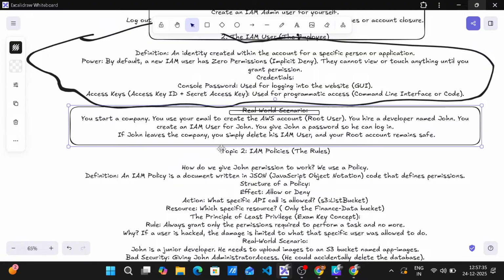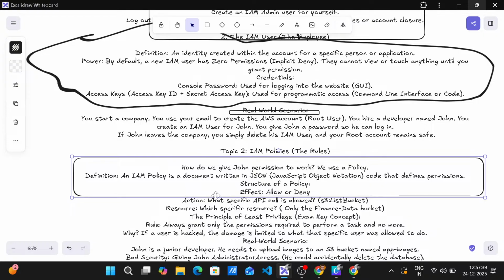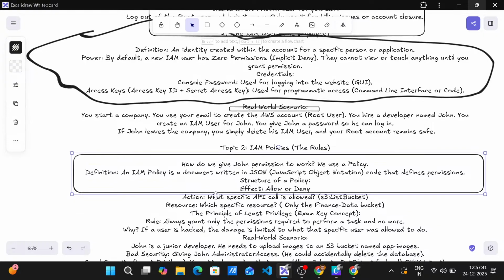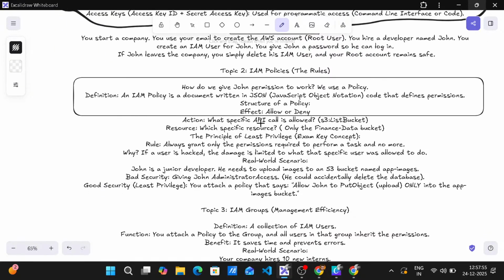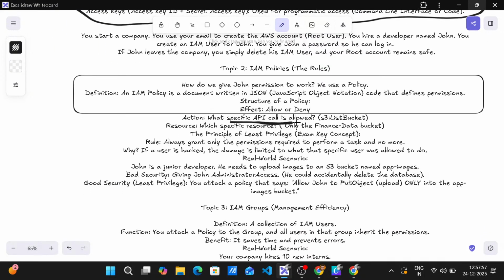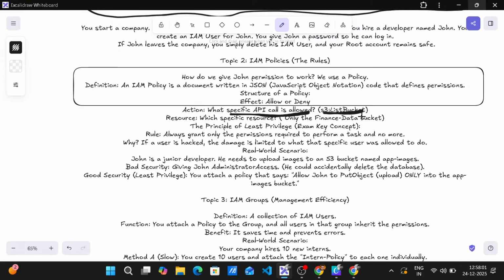Topic 2. IAM policies. The rules. How do we give John permission to work? We use a policy. Definition: an IAM policy is a document written in JSON, JavaScript object notation, code that defines permissions. Structure of a policy. Effect: allow or deny. Action: what specific API call is allowed? S3 List Bucket. Resource: which specific resource? Only the finance data bucket.